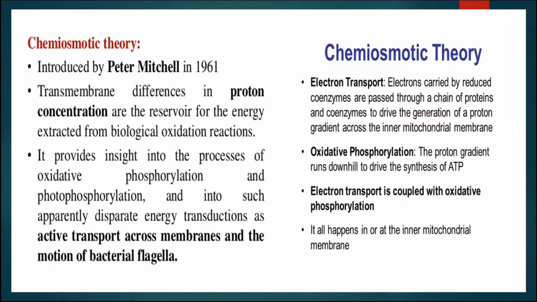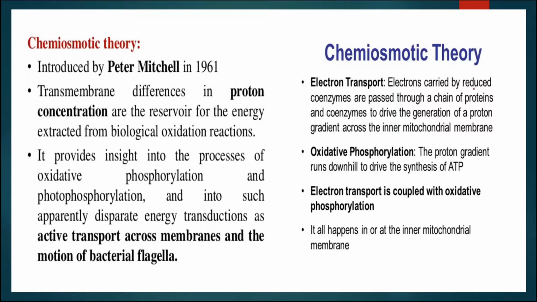This explains the difference in proton concentration between the inside of the thylakoid, that is the lumen, and the outside of the lumen. Due to that, protons will be transported across the membrane, and it will result in the production of ATP. This occurs through the electron transport system.